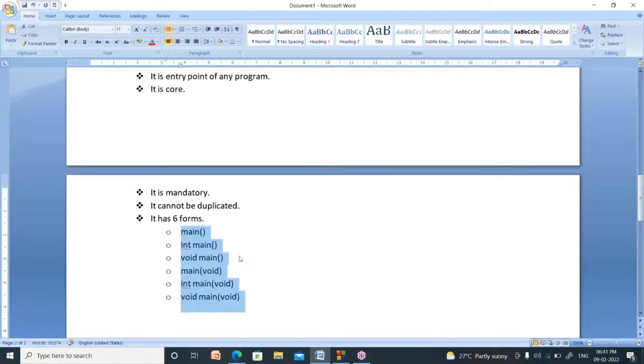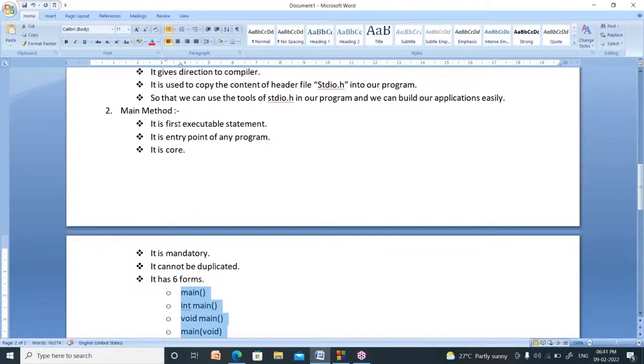Six forms. Now, I will explain about the main method once again. What is the main method? It is the first executable statement. You should be in a position to answer this question, because in all programs you use the main method. Without the main method, you cannot build a C program. So you should know what main is. It is the first executable statement, and the entry point of any program.